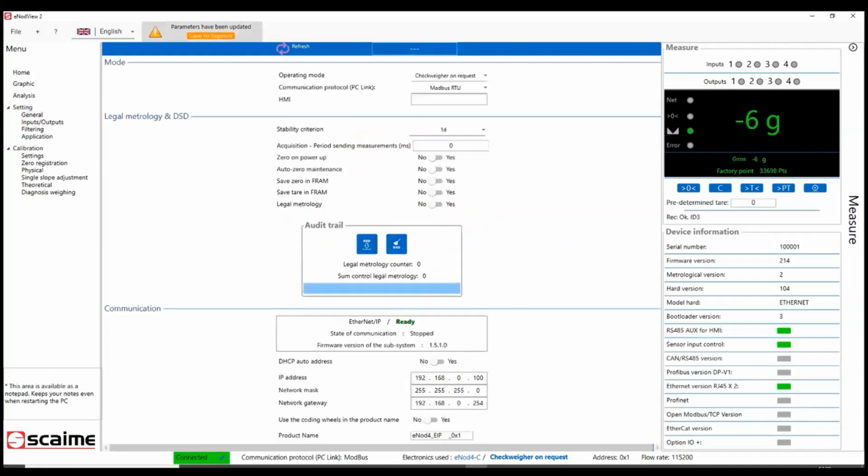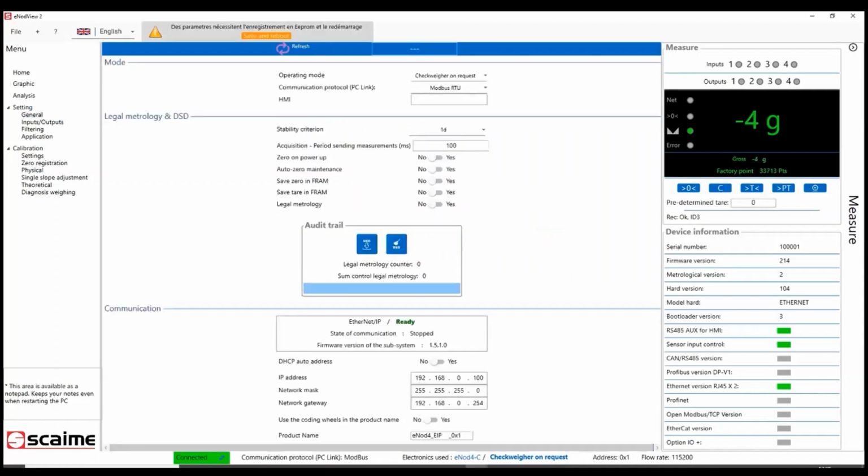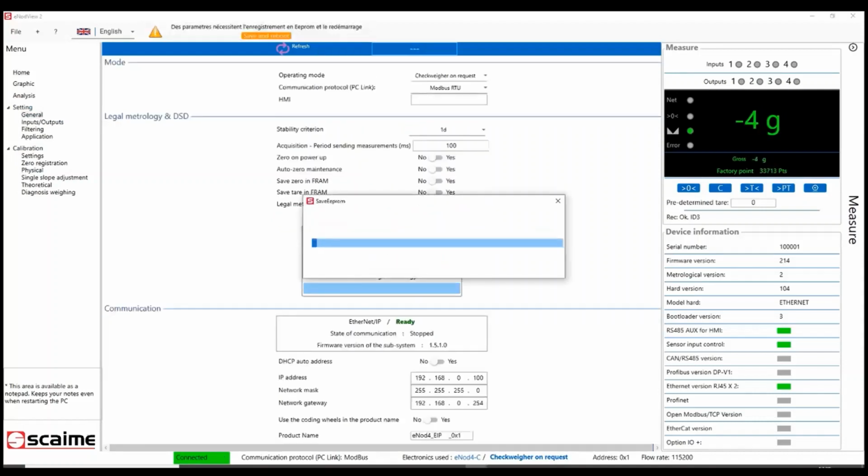I save in EEPROM. Okay, I have saved in EEPROM, and now I can come back to application.